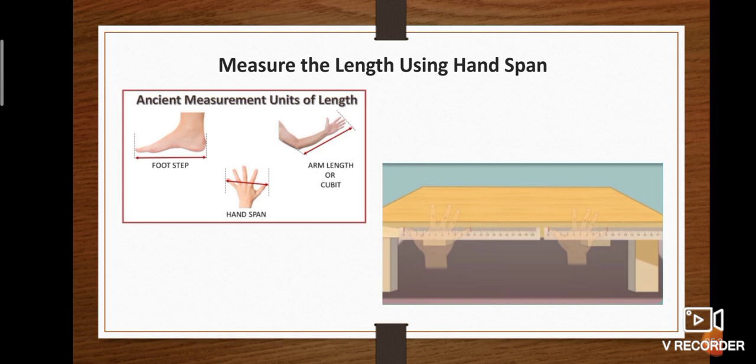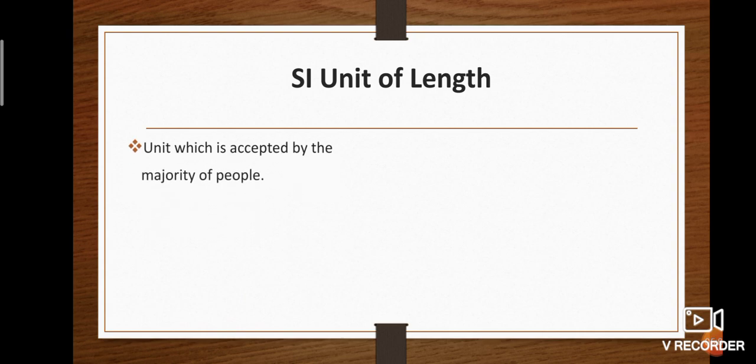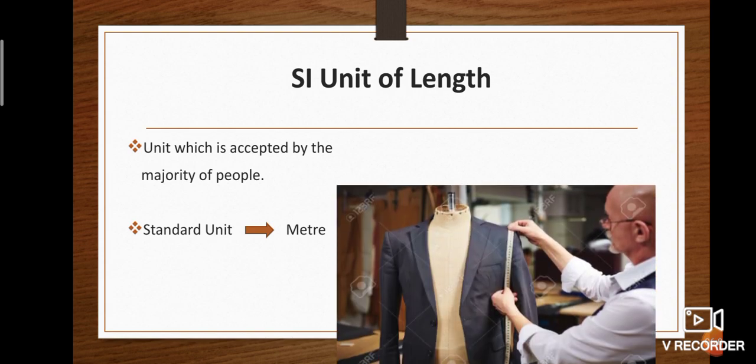You will notice there is a difference in the two measurements. One side of the scale shows 9 cm and another side of the scale shows 10 cm. For reliable and accurate measurement, we need a standard unit of measurement. So, what is the standard unit of length? To overcome variations in the units, the majority of people accepted a basic unit called the standard unit. So, the standard unit of length is the meter.